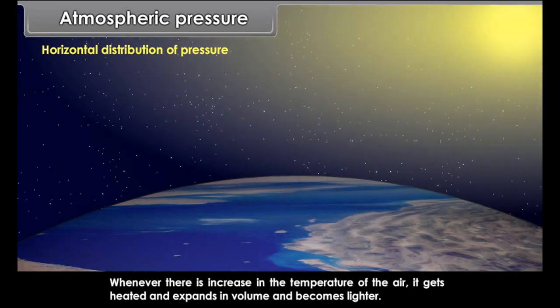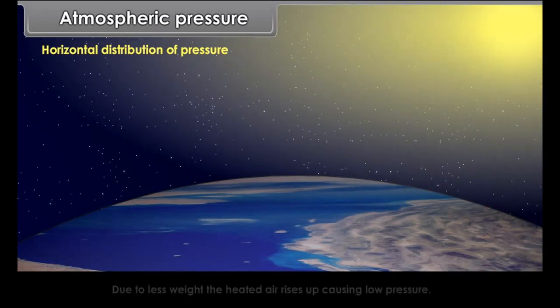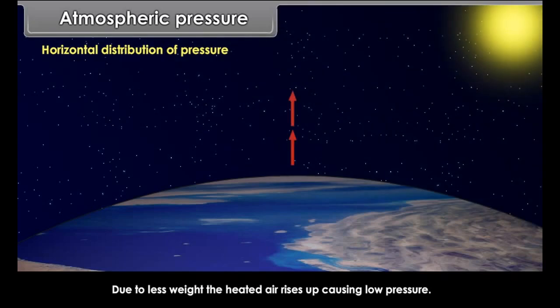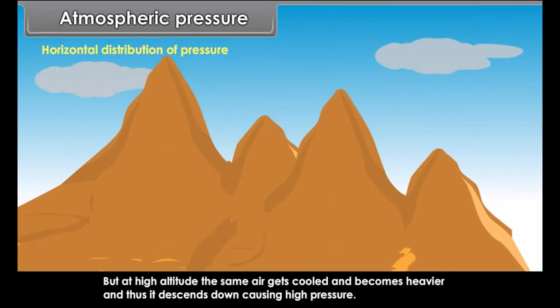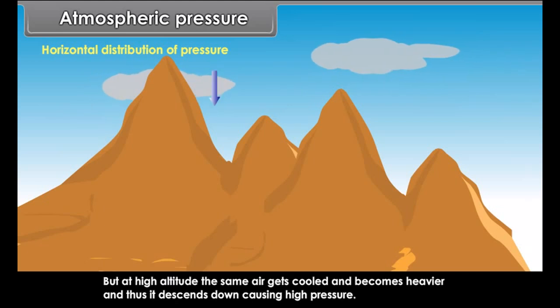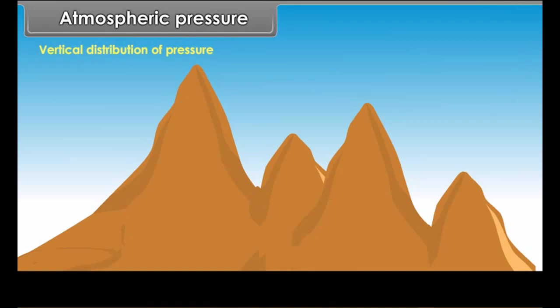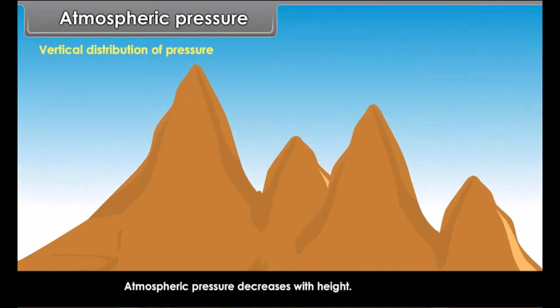Through conduction. Conduction is the process by which heat is transferred to matter by molecular activities. When the lower layer of the atmosphere, which is in touch with the ground, comes in contact with the upper layer, the heat particles move from the lower to the upper layer. Thus, the atmosphere gets heated.